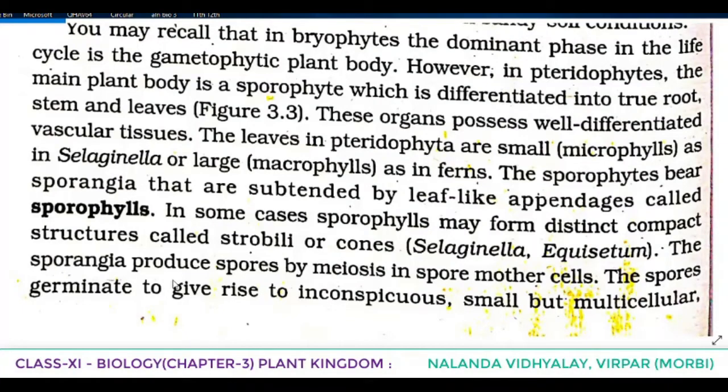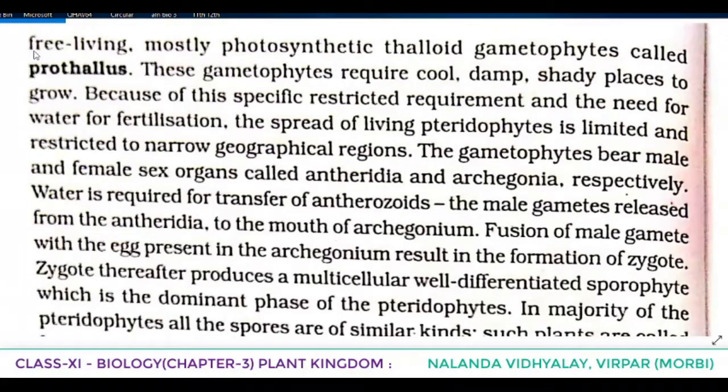The sporangia produce spores by meiosis in spore mother cells. This we discussed already in the Bryophyta case also. So in some cases sporophylls may form distinct compact structures called strobili or cones. These sporangia produce spores by meiosis in spore mother cells. These spores germinate to give rise to inconspicuous, small but multicellular, free-living, mostly photosynthetic thalloid gametophytes called prothallus. So once again see the point.